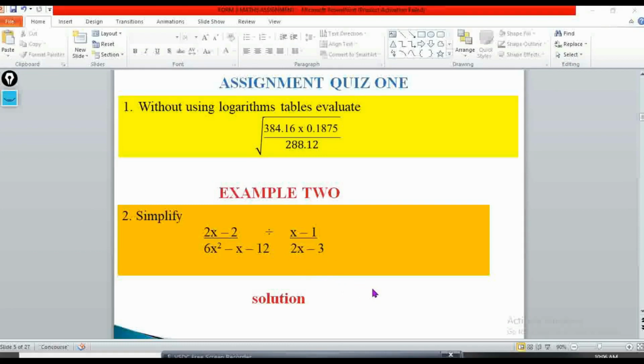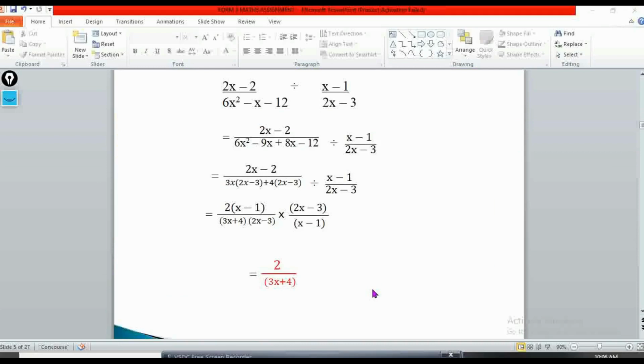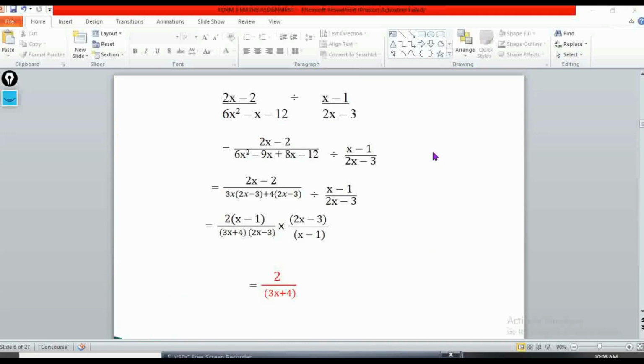Now it's very simple. Now what we can do is we can have the two parts. Okay, so I'll start by solving 2x minus 2 over 6x squared minus x minus 12. Okay, so now if we are supposed to work out the denominator for this one, so this is a quadratic expression of course, and when you're working a quadratic expression, what you are going to do is look for the product p.